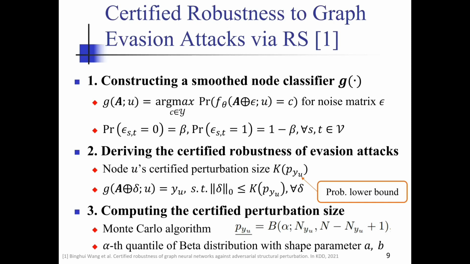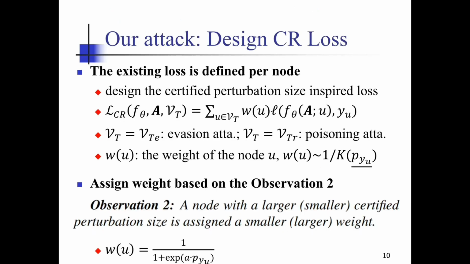According to reference 1 in KDD, we can calculate certified perturbation size of each node. With certified perturbation size of each node, we can perform a more effective attack by sorting the nodes' certified perturbation size in an ascending order and perturbing the edges of the sorted nodes one by one. However, this solution is both computationally intensive and suboptimal. Therefore, we design a certified perturbation size inspired loss that assists in automatically seeking the ideal edges.